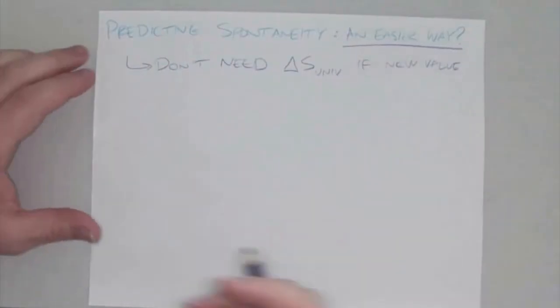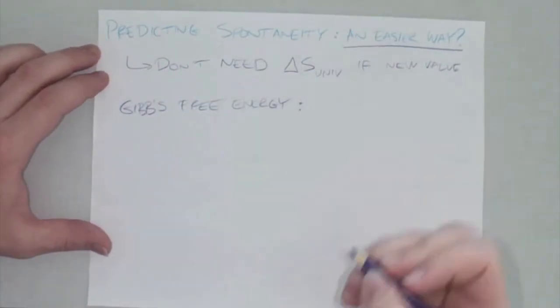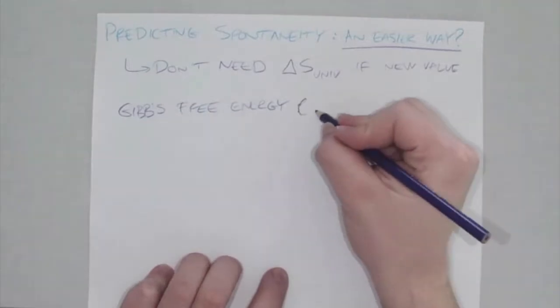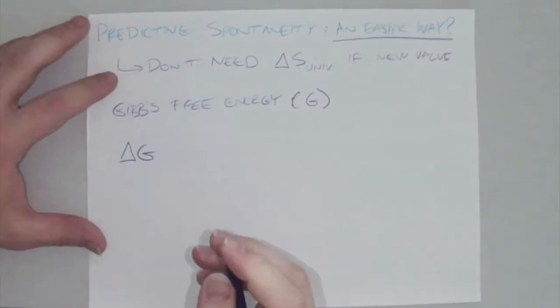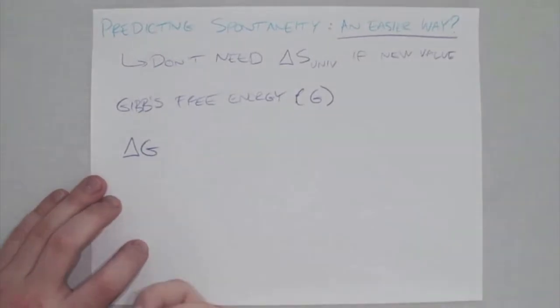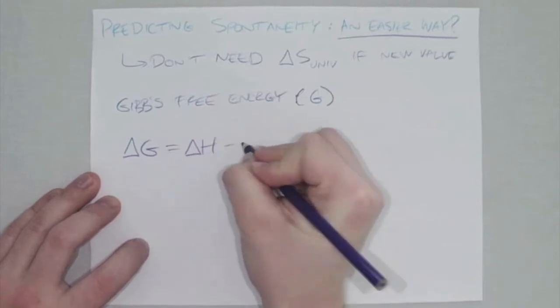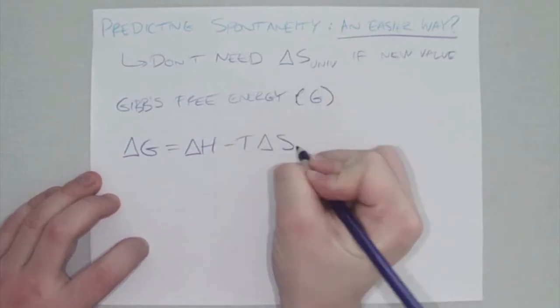And that value is known as Gibbs free energy. And we'll show that as, once again, a state function. So it's G. So our delta G is based upon our entropy, but also our enthalpy and temperature. So specifically, it's going to be delta G is equal to delta H minus T delta S.